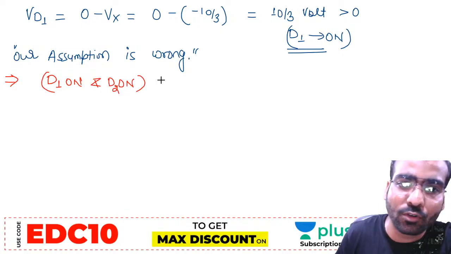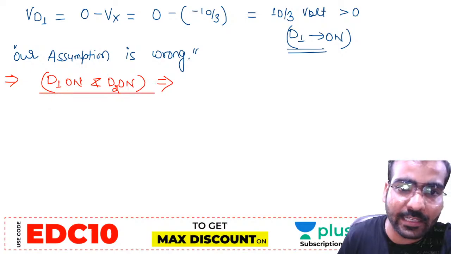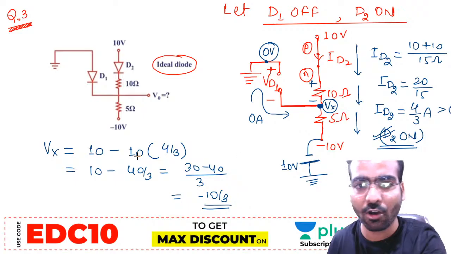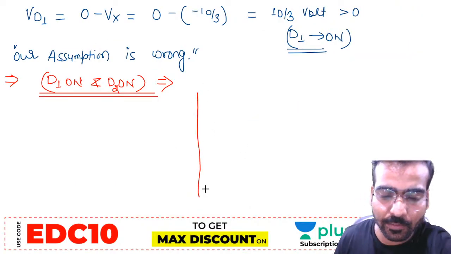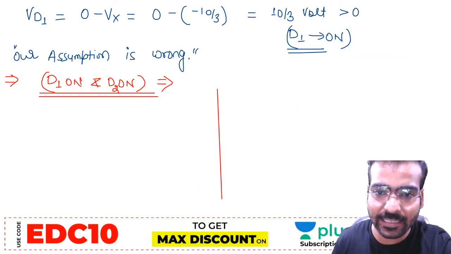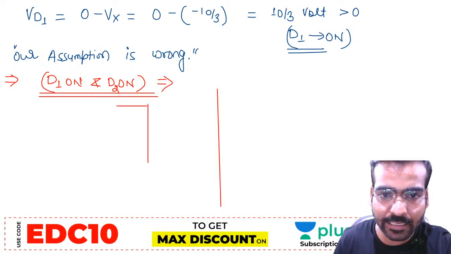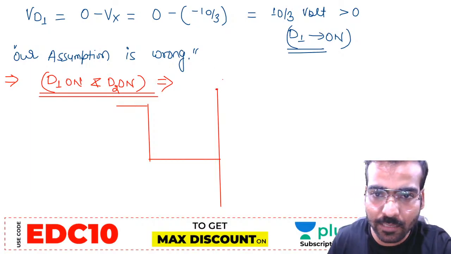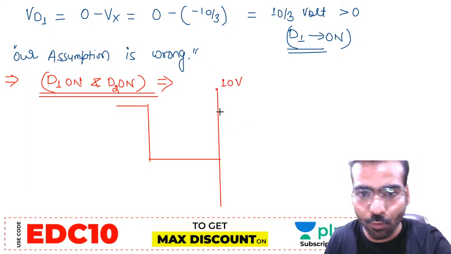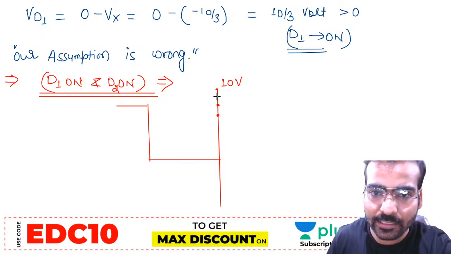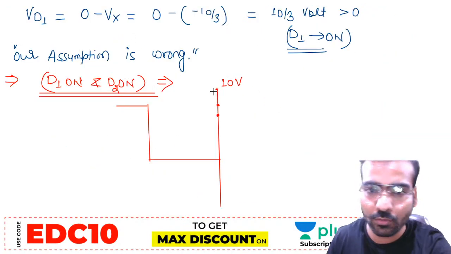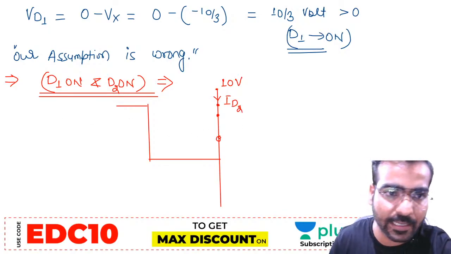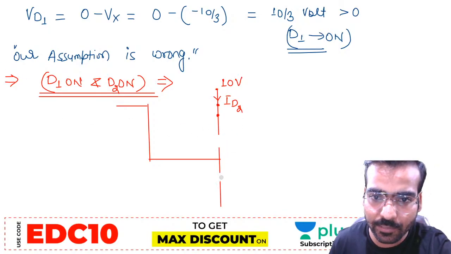So now we have to draw the circuit again by considering D1 on and D2 on. Consider both diodes on, and redraw the circuit. Circuit will be like this. This is the 10 volt battery, and both the diodes are on. This diode is our D2, and this is the current ID2. Some resistance we are having here.